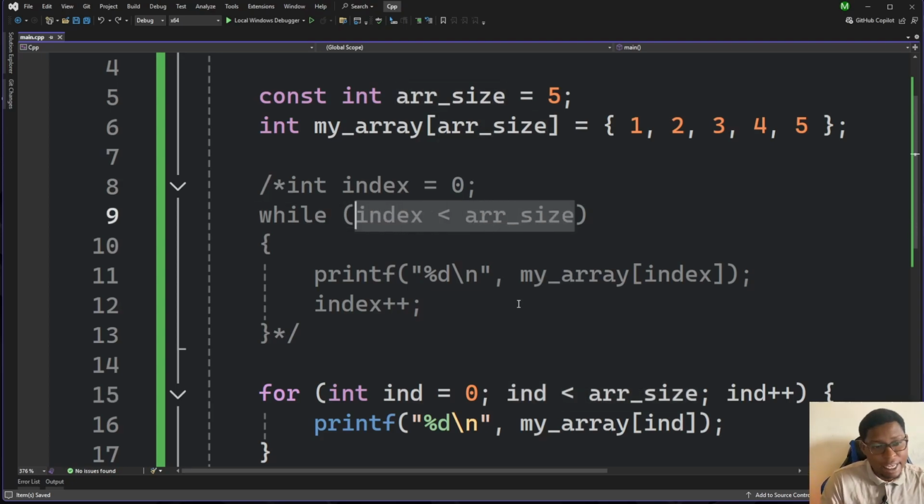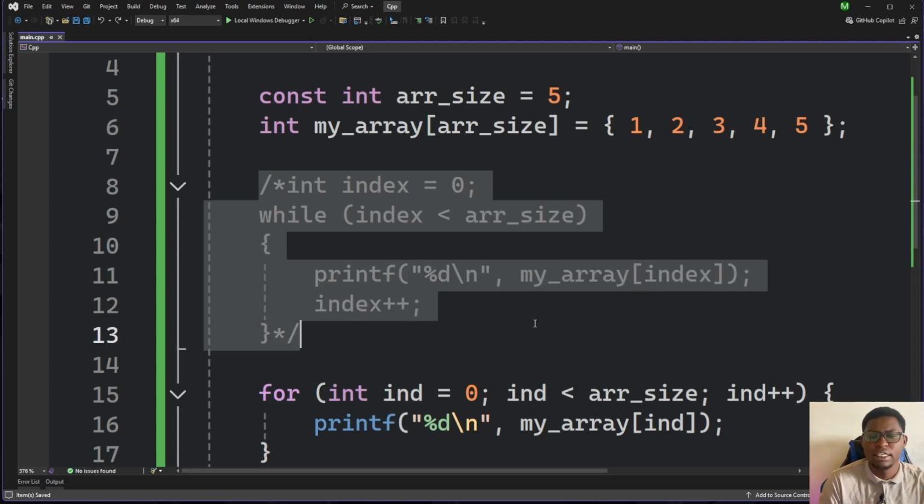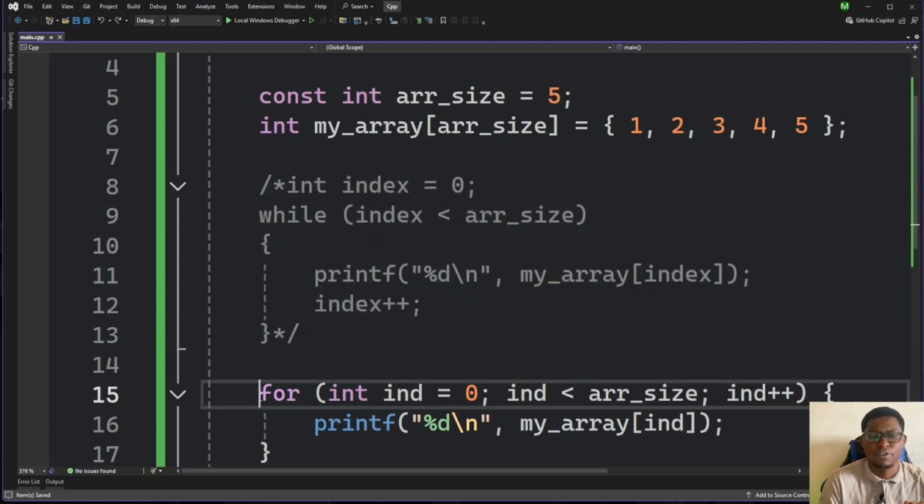And for the for loop, we also have our increment statement, the same way that you have it in the while loop. So they're very similar. It's just that they are structured differently. The for loop covers most of everything within its declaration, the same way that it was in Python.